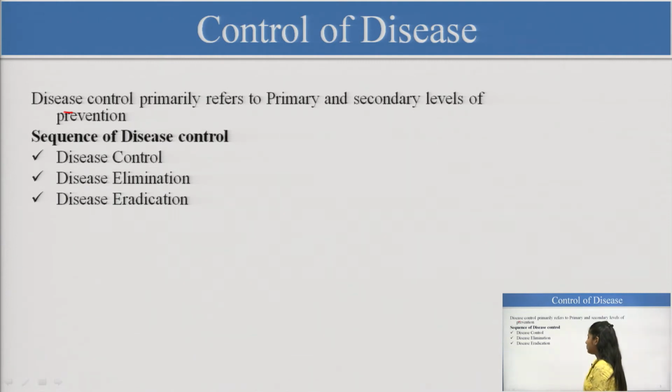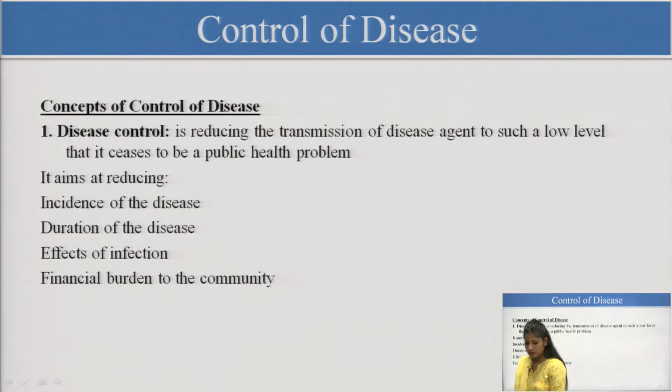Then we will eliminate the disease. Elimination generally means eliminating a disease from a particular area. So, this is a geographical term. Then eliminating the disease from the whole world is called eradication. We will go through the differences one by one.